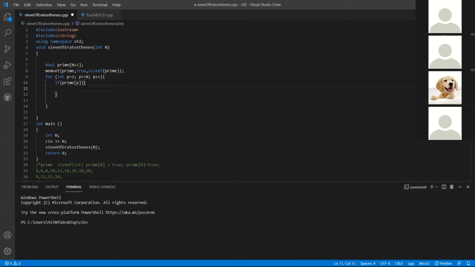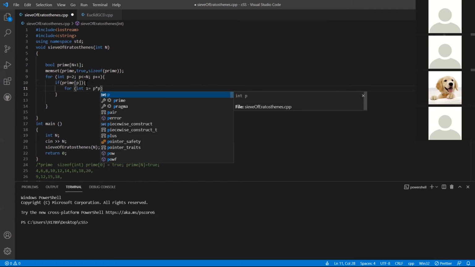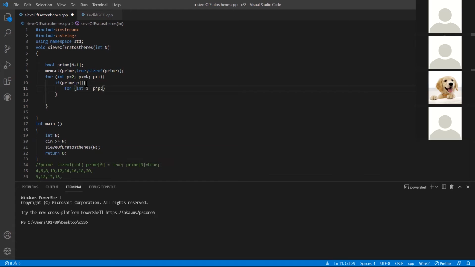Now this will be like the core. This loop is basically what is doing all the work for us. Now for int i equals p into p, like we are starting from the square of that number, and then I'll check if it is less than or equal to n. And by how much will I increment this?